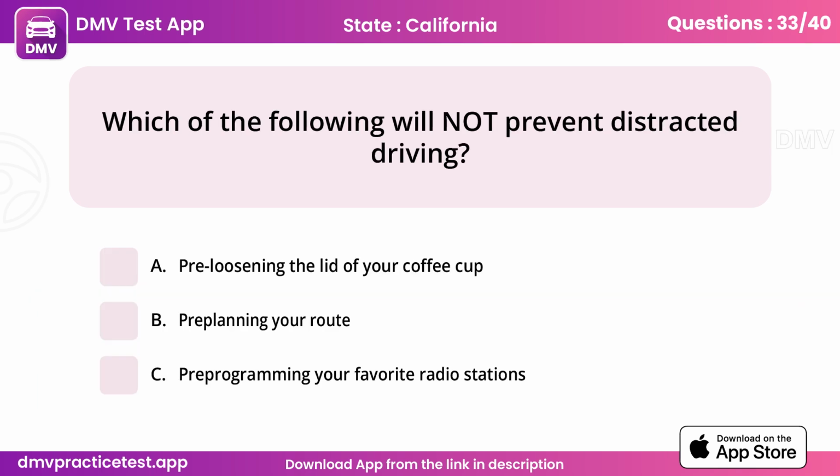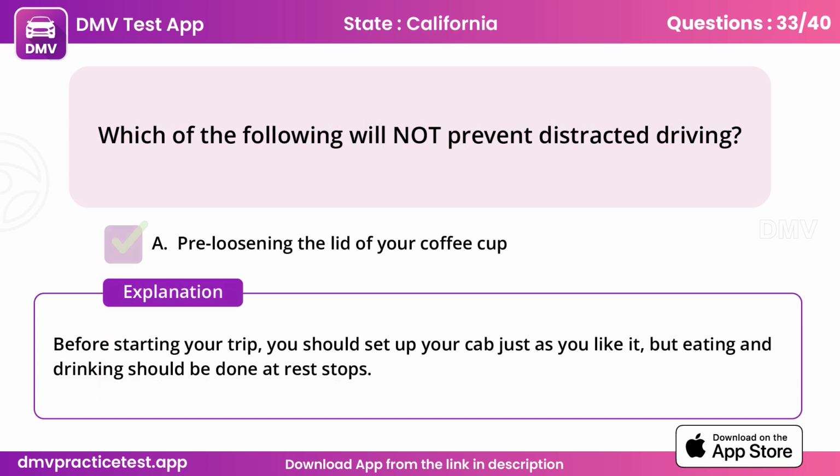Question 33. Which of the following will not prevent distracted driving? A. Pre-loosening the lid of your coffee cup. Before starting your trip, you should set up your cab just as you like it, but eating and drinking should be done at rest stops.